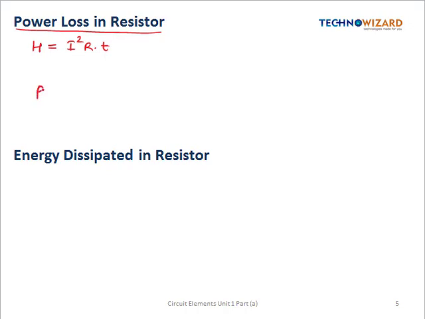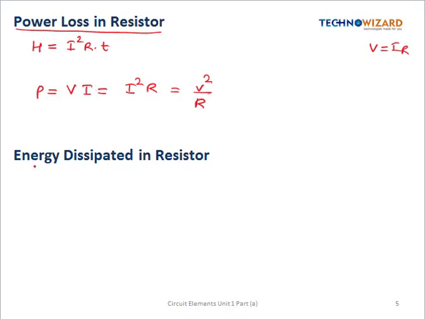Now let us see the power formula. We know that power is given by voltage into current, and V is equal to IR from Ohm's law. So if we substitute V is equal to I into R, we get I square into R, where I is the current flowing through the resistance across which we have to calculate the power loss. This is also equal to V square by R, where V is the voltage drop across that resistor across which we have to calculate the power loss.